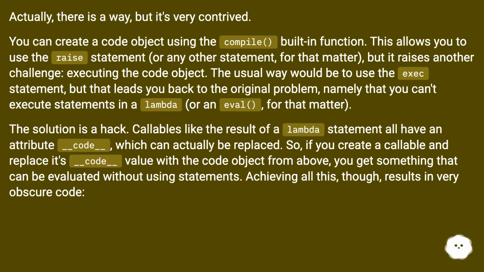The usual way would be to use the exec statement, but that leads you back to the original problem, namely that you can't execute statements in a lambda or an eval, for that matter. The solution is a hack. Callables like the result of a lambda statement all have an attribute __code__ which can actually be replaced. So, if you create a callable and replace its __code__ value with the code object from above, you get something that can be evaluated without using statements. Achieving all this, though, results in very obscure code.